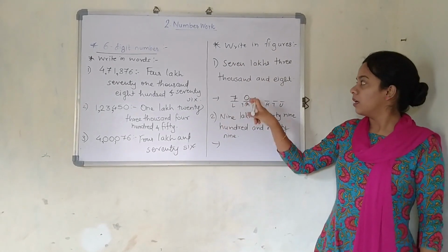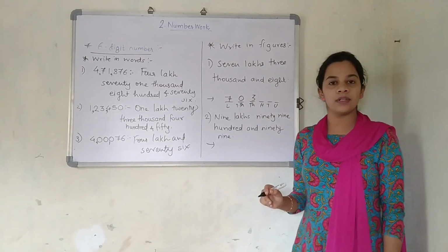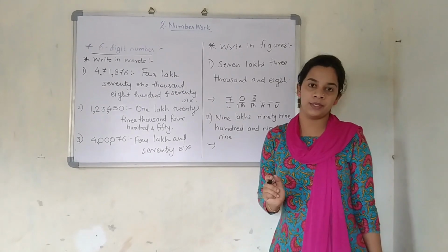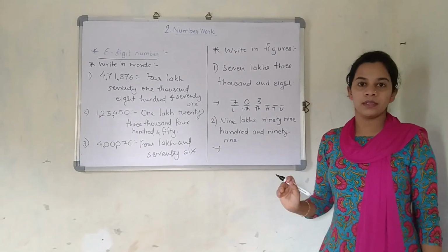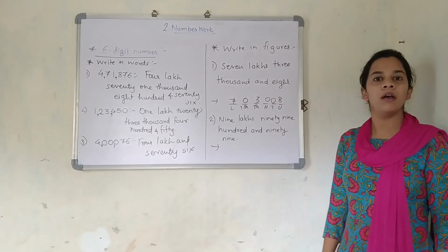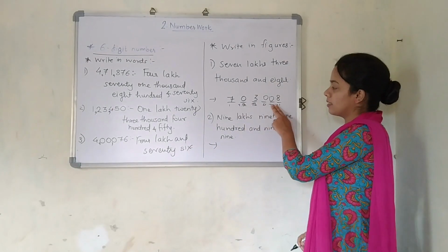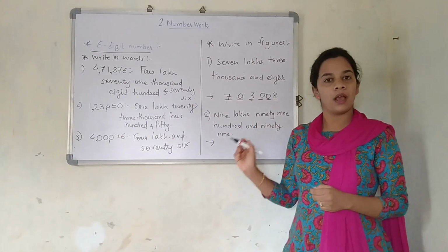7 lakhs. 3,000. So at the 1,000 place I am going to write 3. The 10,000 place is not present, so I am just going to represent it by 0. And 8. The 100 place is not there. The tens place is also not there. So both places are going to be 0 and 8. So this will be your number. There is no necessity of writing this down. For your understanding, I have just told you.